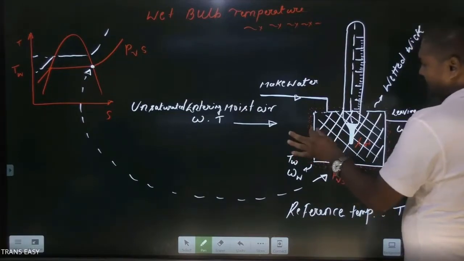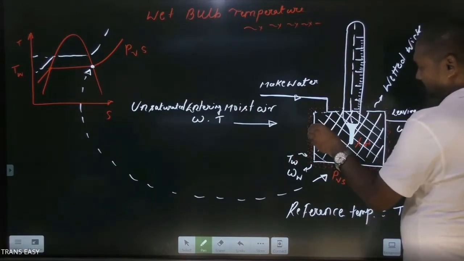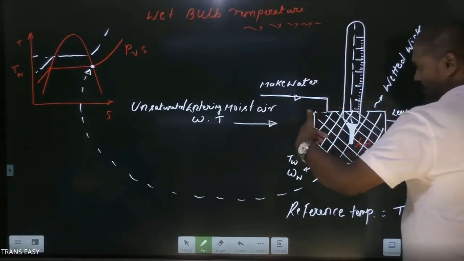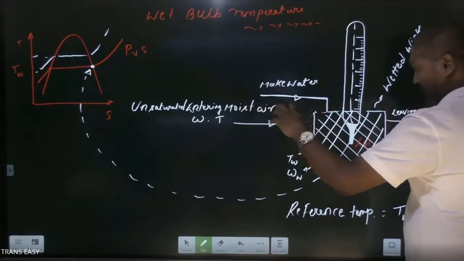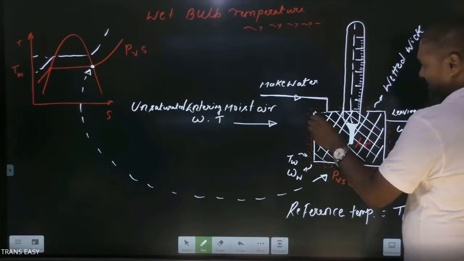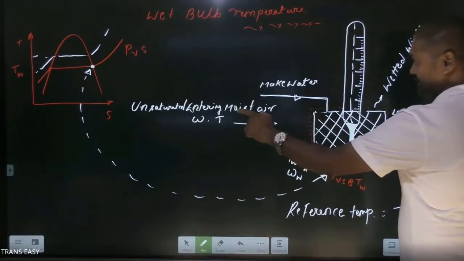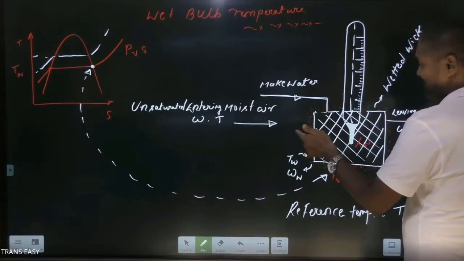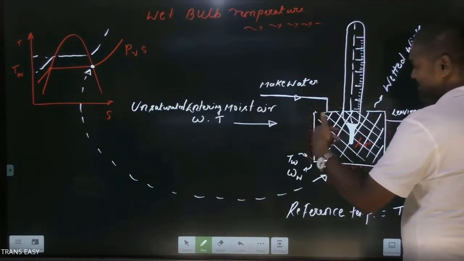Friends, here amount of water vapor is more, that is, here moist air is fully saturated. So here we have concentration difference. Concentration of vapor is higher here and concentration of vapor in the entering moist air is low. So due to concentration difference, mass transfer takes place.